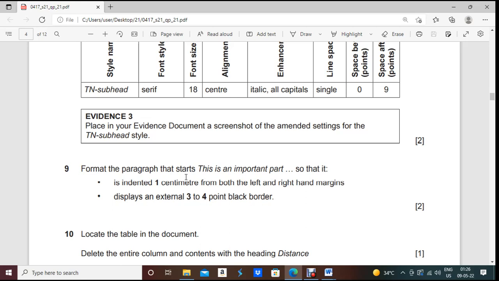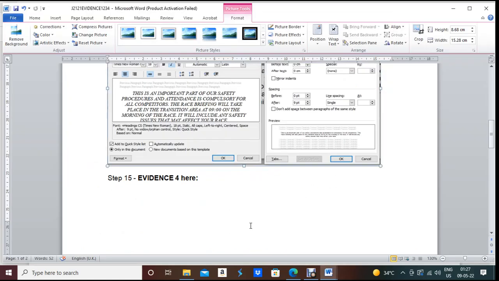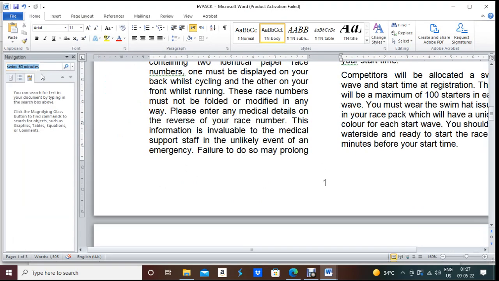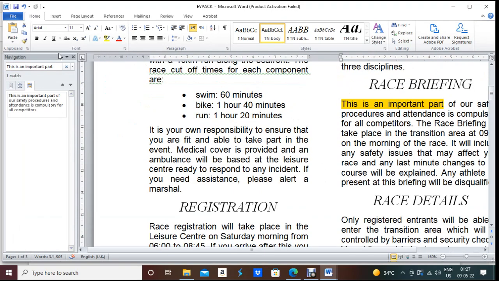Now next question, format the paragraph that starts. This is an important part so that it is indented. First we need to find this paragraph. So we need to go to our main document, Control F, the same process, write down this particular sentence.